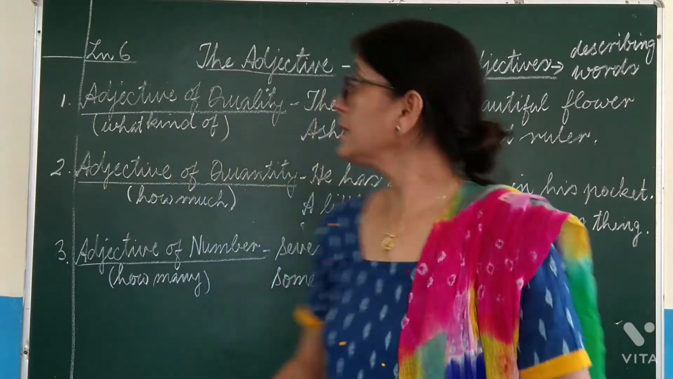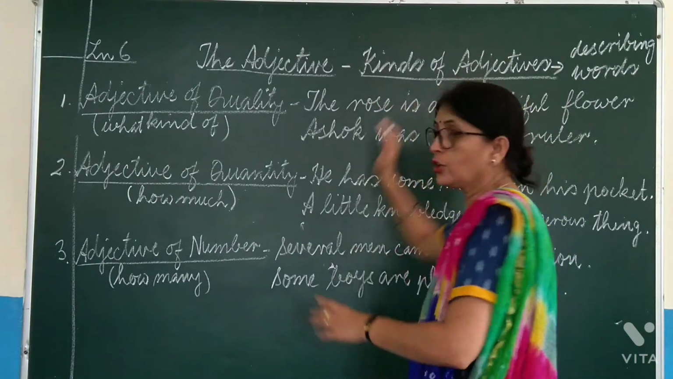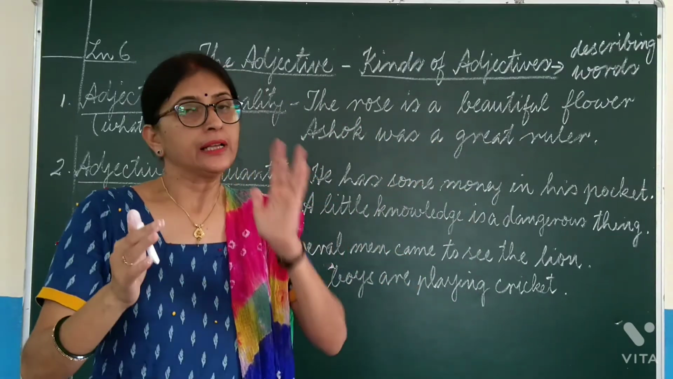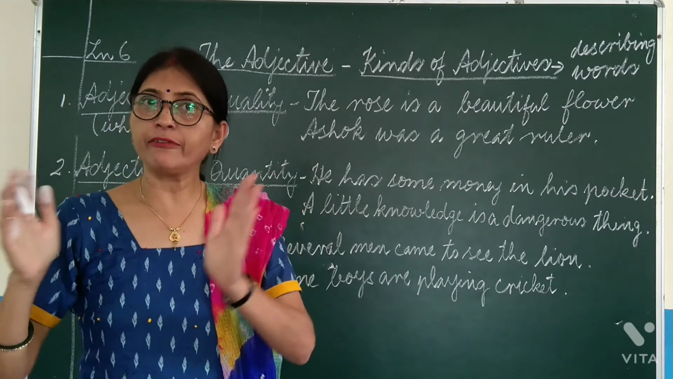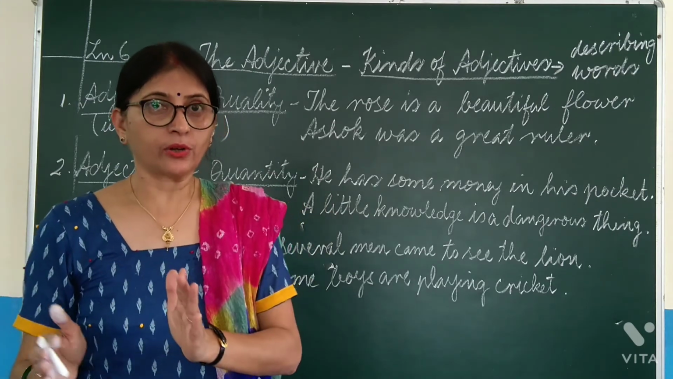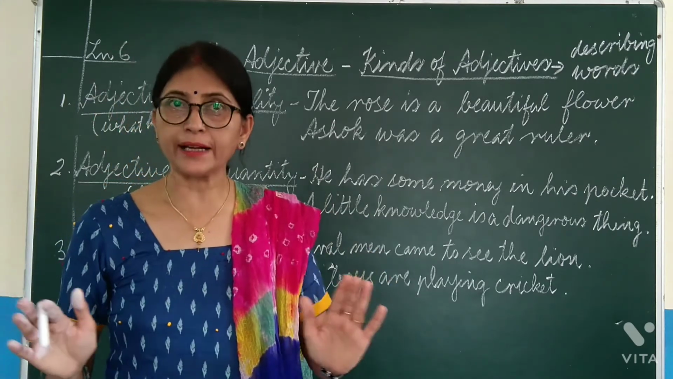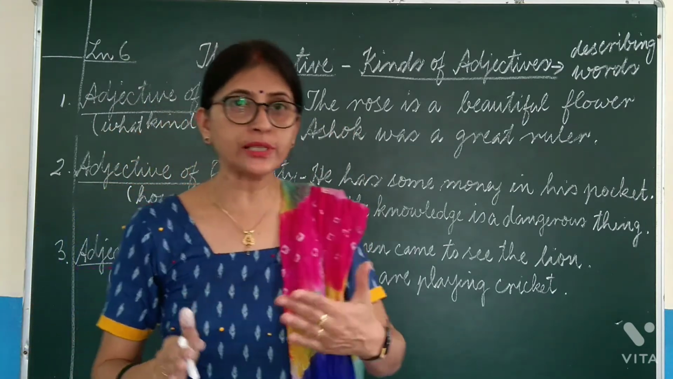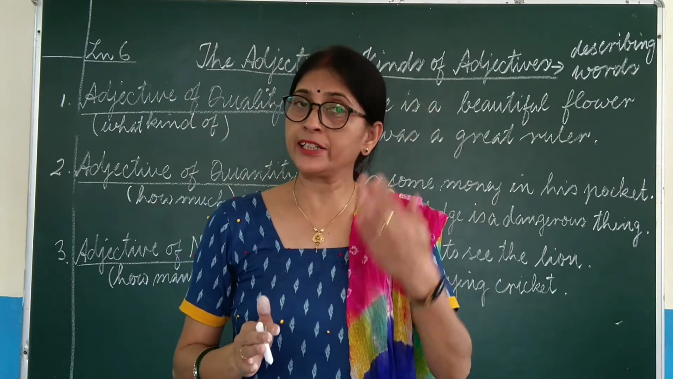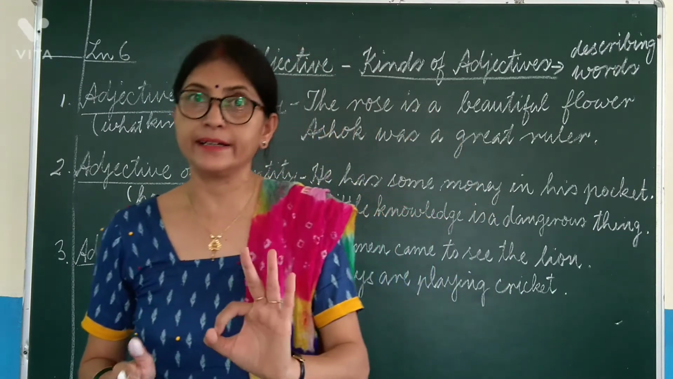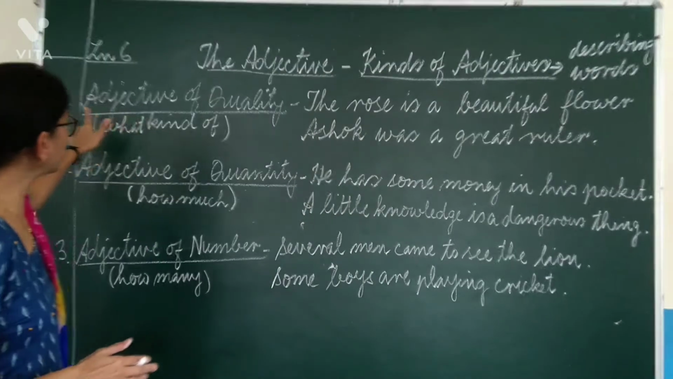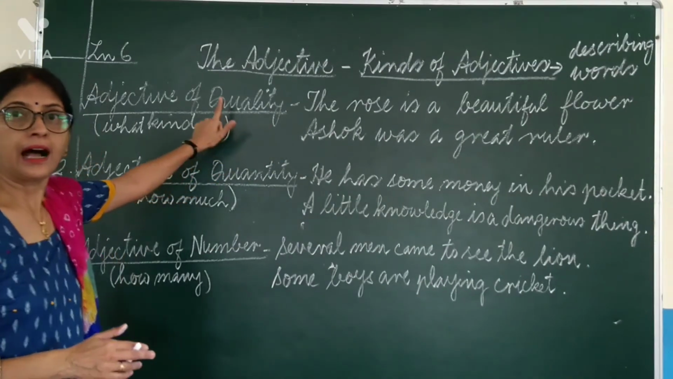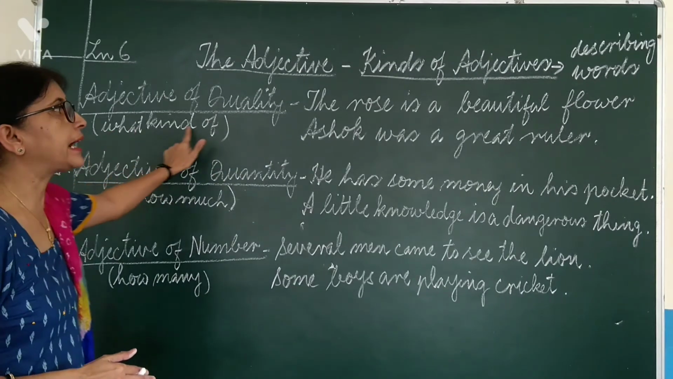Now let us learn kinds of adjectives. All the describing words cannot be put into the same category. We have divided the categories because they are not the same kind. So according to their usage, the adjectives are divided into 8 kinds. Let us start. The first one is adjective of quality. Adjective of quality answers the question what kind of.